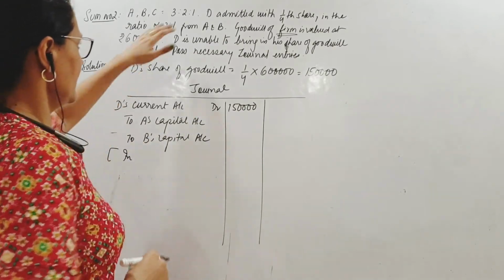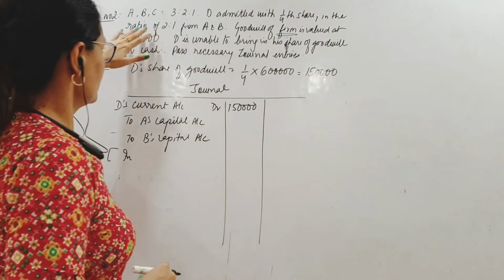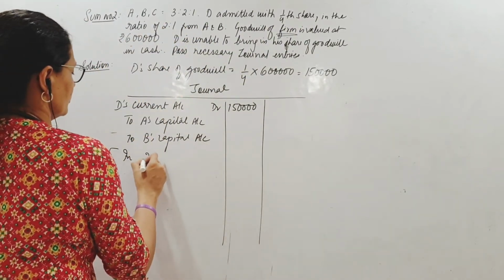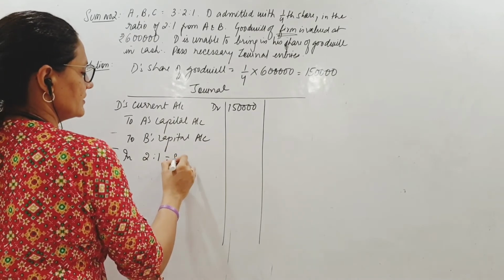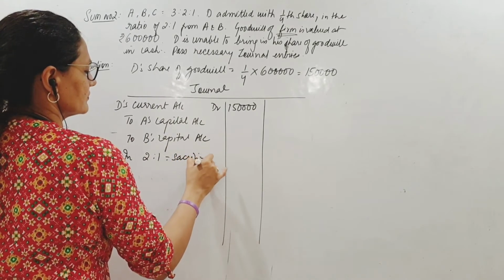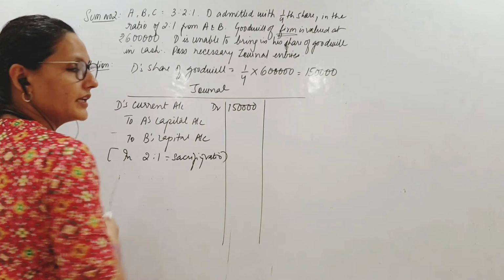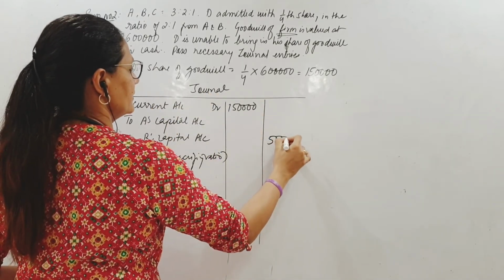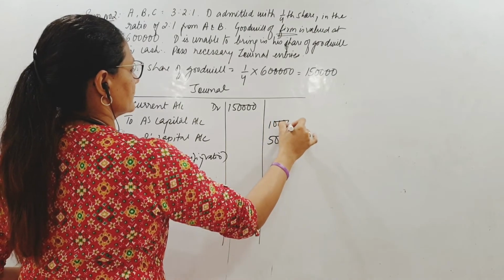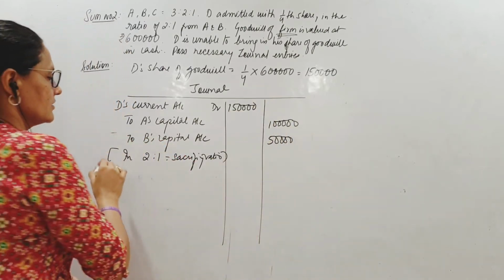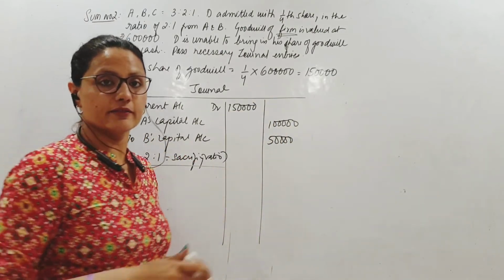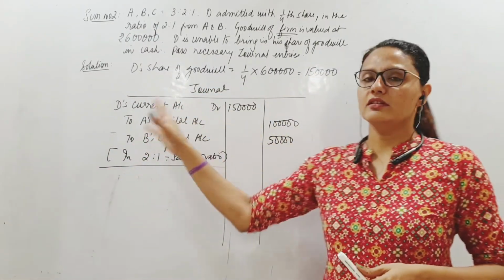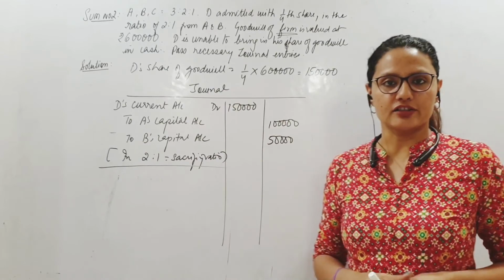It is given that D is admitted with 1/4 share, which he gets from A and B in the ratio of 2:1. This is the sacrificing ratio, 2:1 divided by 3. So this is the entry for adjusting the PFG which D is unable to bring in cash.